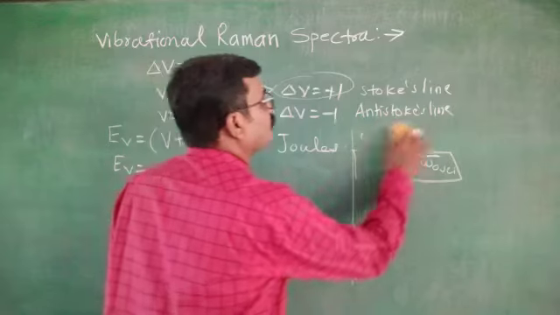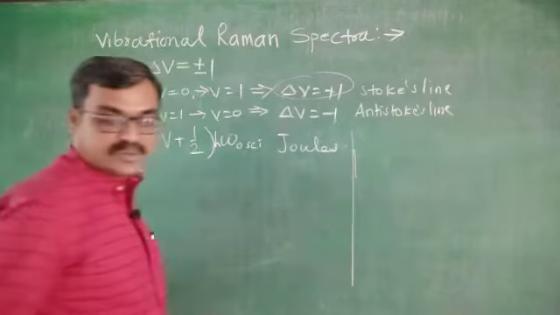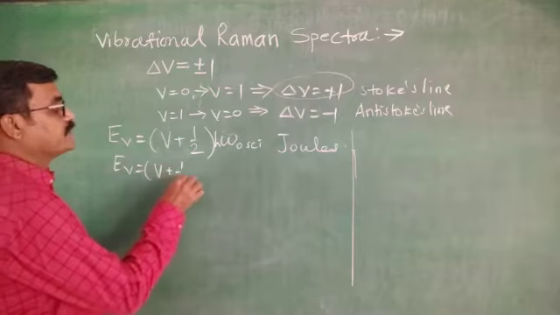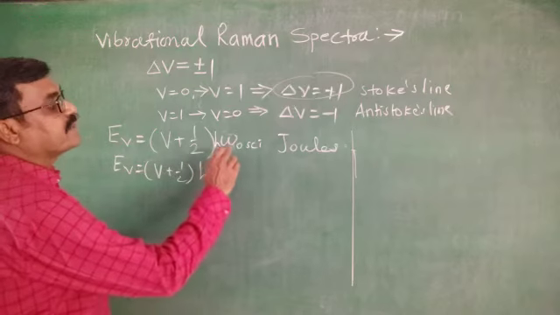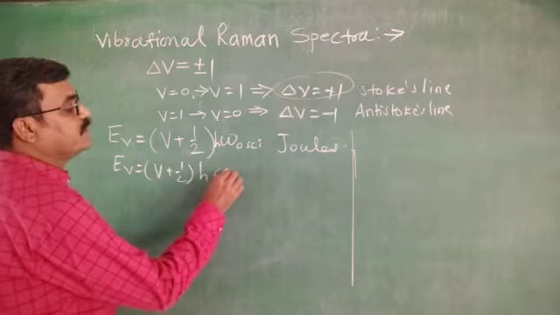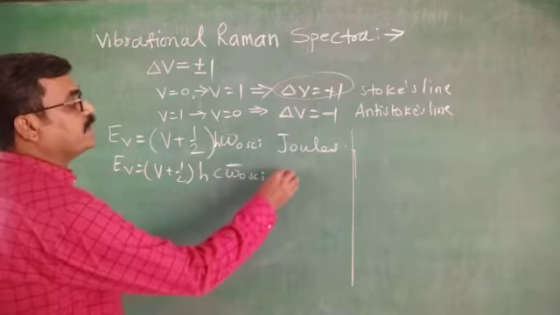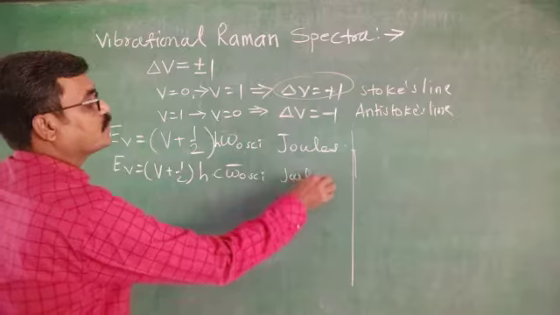Now, instead of omega, if we put c omega bar of oscillation, with h remaining as it is, then the energy will be in joules.